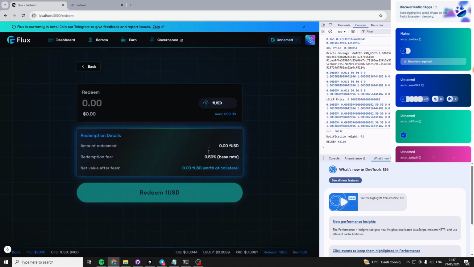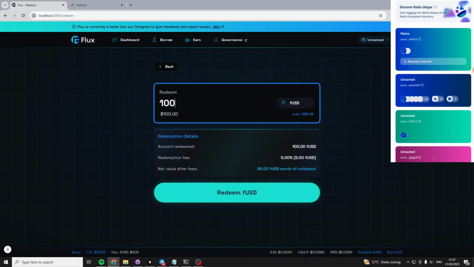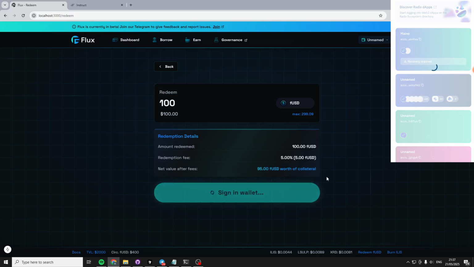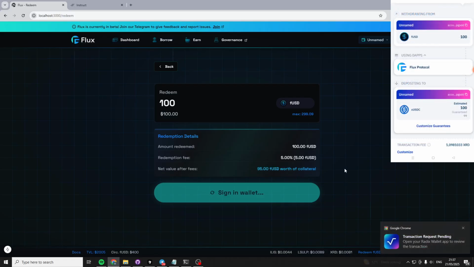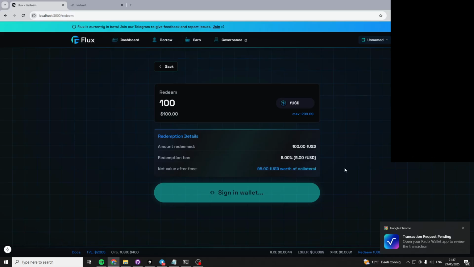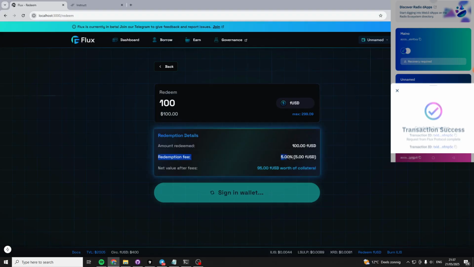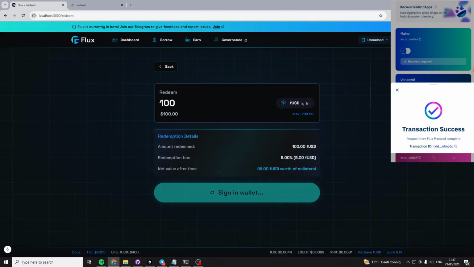If we now go to the redeem part of the website, let's close this little console, and we redeem, let's say, 100 FUSD. We will get back 100 XUSDC. Normally that would be a mix of collaterals. This redemption fee is not correct in the case of XUSDC.